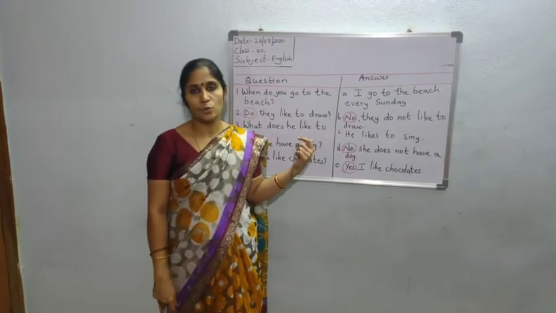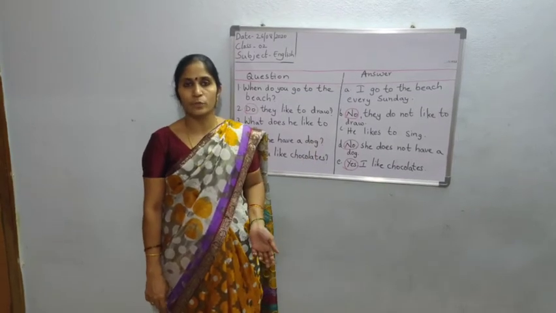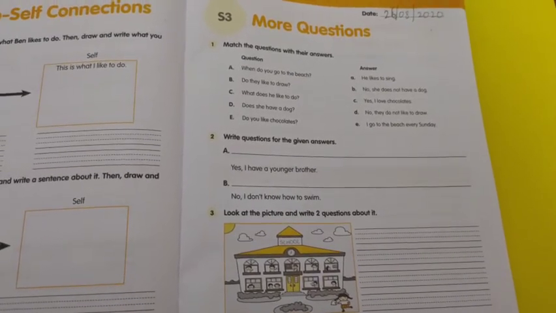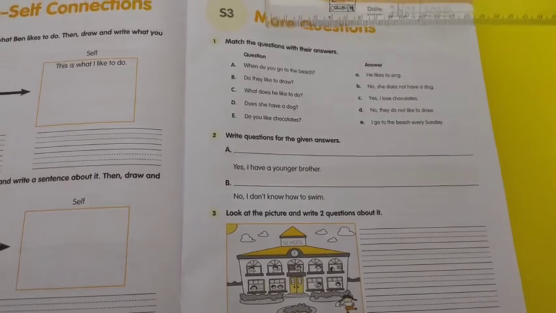Okay, now let's do the workbook. Open your workbooks, children. S3, more questions. Write today's date, 26-8-2020. Now the first one. Match the questions with their answers. See children, here you have to match the questions with their answers.